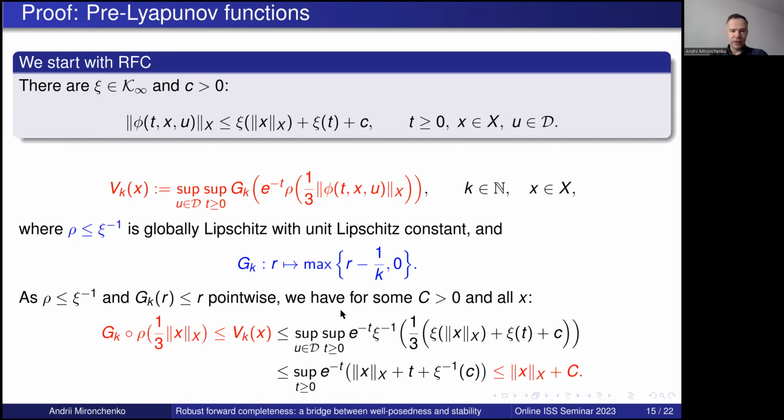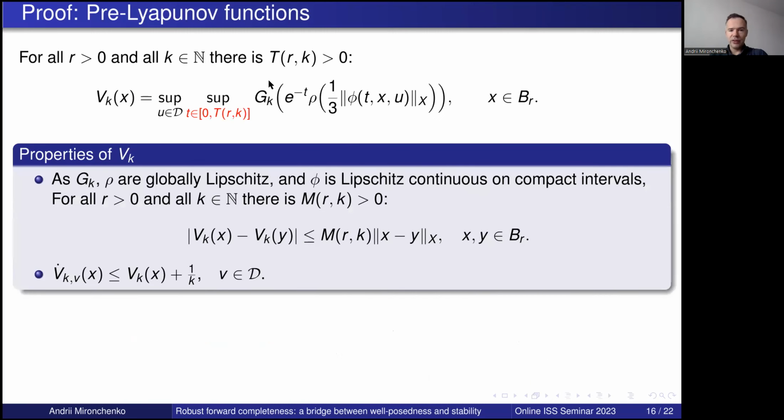Okay, let's go next. Why did we need all this g_k, you may ask? The idea is that one can show, after some computations, that this supremum, taken over all positive times, is always attained on a finite time interval, which depends on the radius of the ball where we take the initial condition and on k, this parameter. This is the importance of g_k.